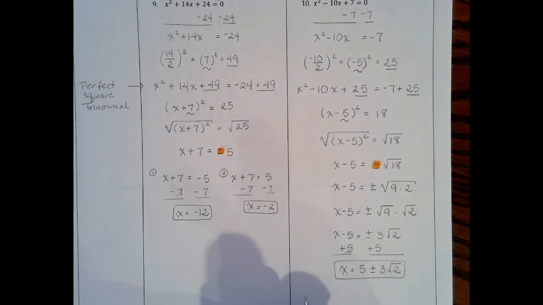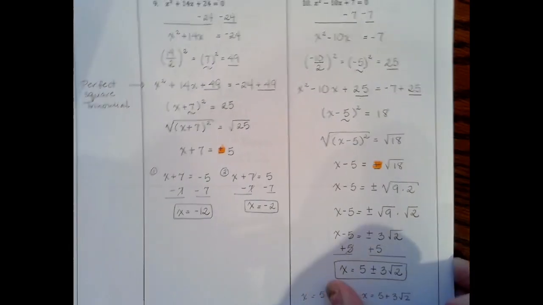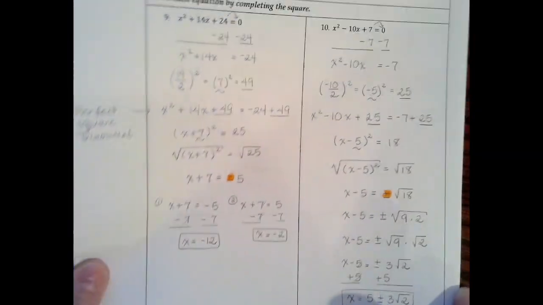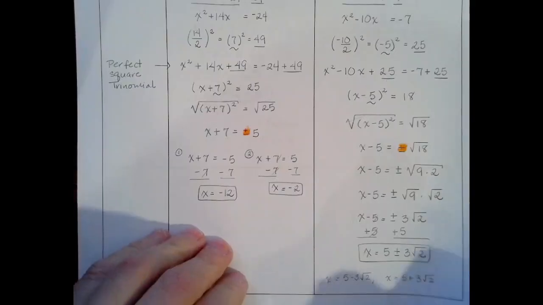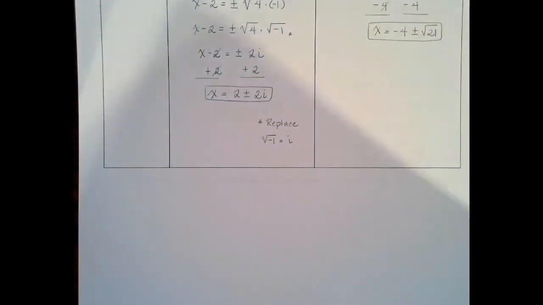You could have also written this as x equals 5 minus 3 times the square root of 2, and x equals 5 plus 3 times the square root of 2. That would have worked as well. Let me scooch that up and see it a little bit better. And that would have worked as well. Okay, let's go on to the next problem.